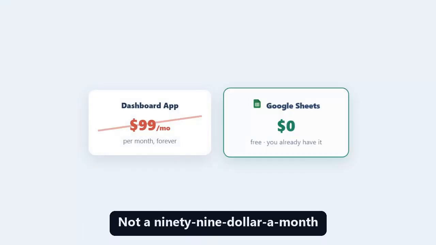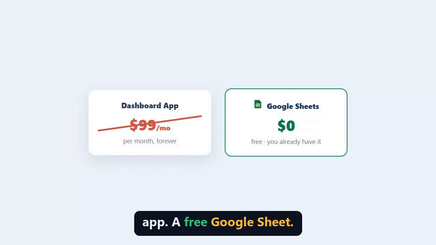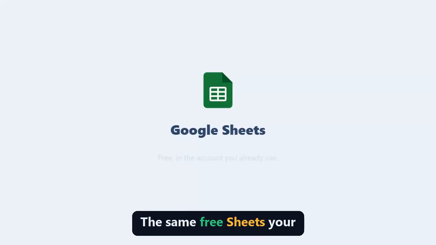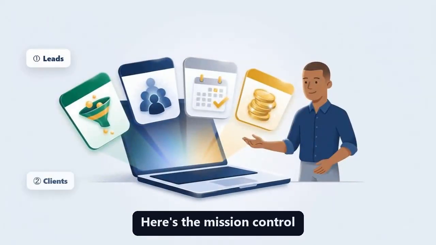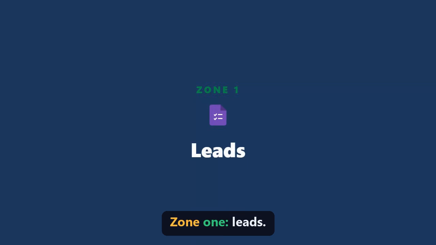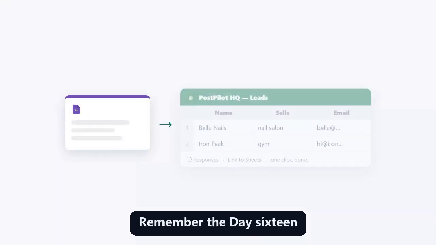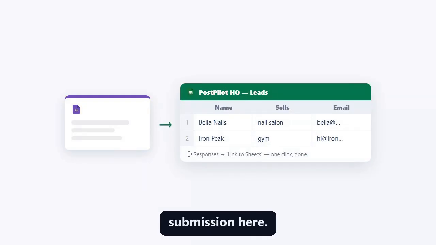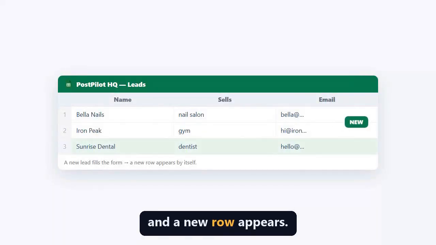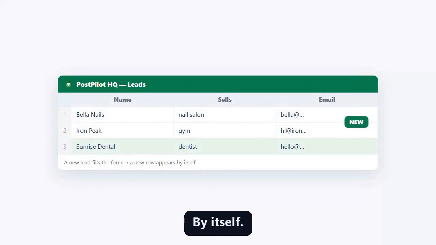Not a $99 a month app. A free Google Sheet. The same free sheets your lead form already talks to. Here's the mission control we're building. Zone 1. Leads. Remember the day 16 form? One click sends every submission here. A new lead fills it out, and a new row appears by itself.